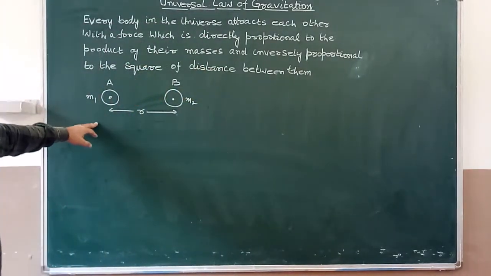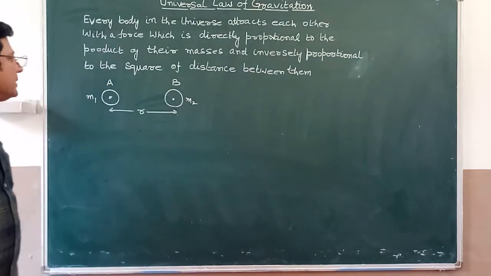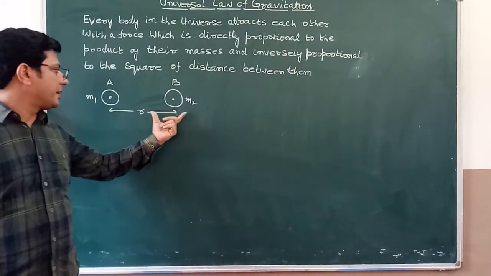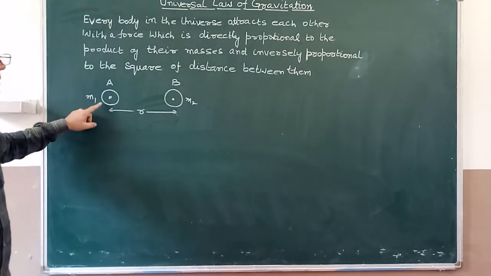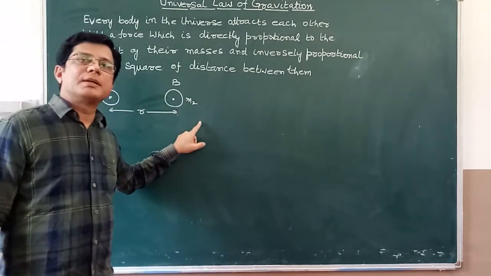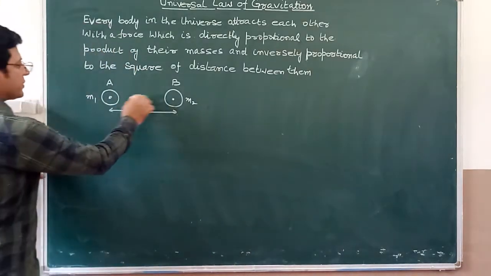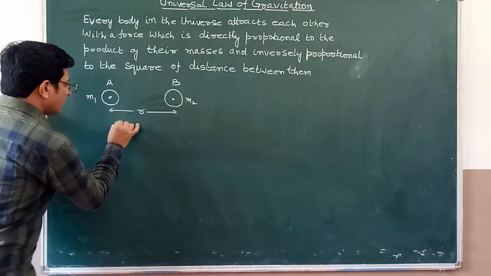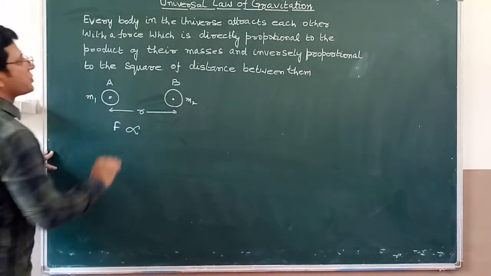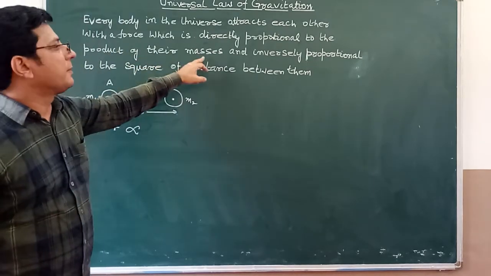Consider two objects, one object A and another object B. These two objects are separated by a distance r, and let the mass of this object be m1 and the mass of this object be m2. So the force of attraction is directly proportional to the product of their masses.